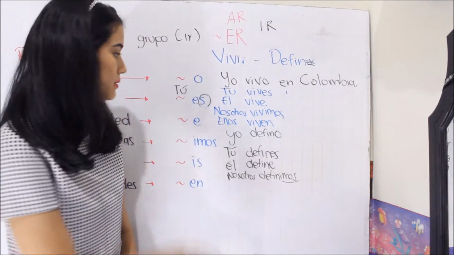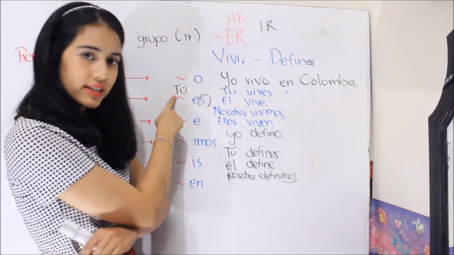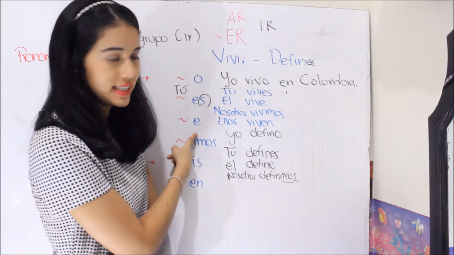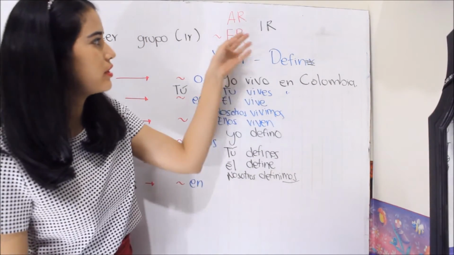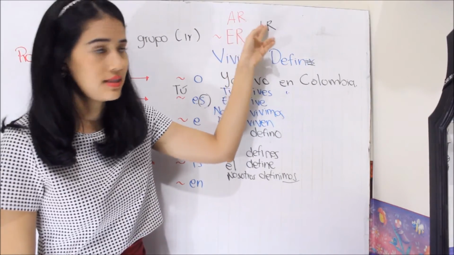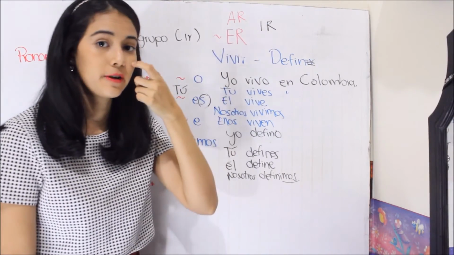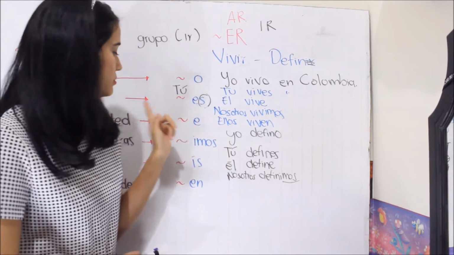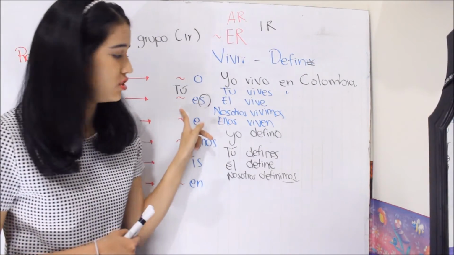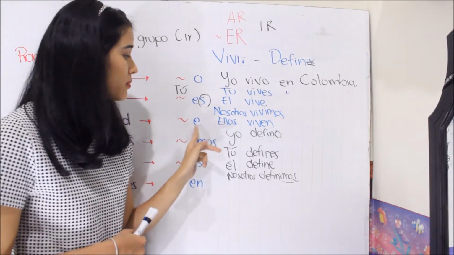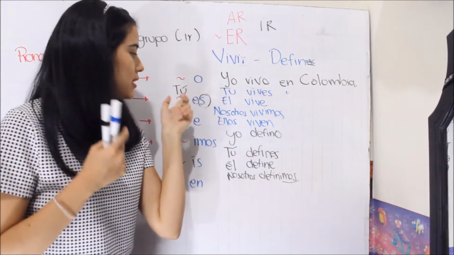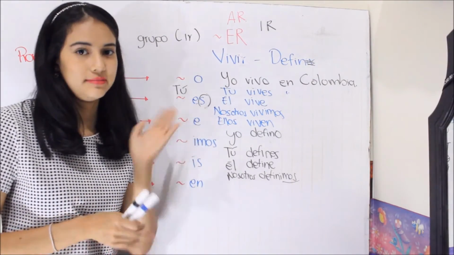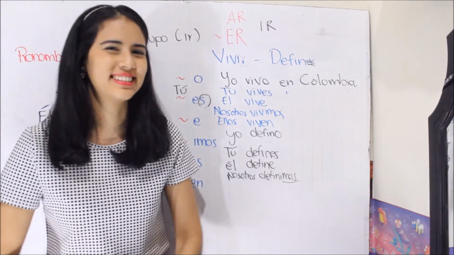But what is the difference? Tú always uses the s, and here we don't need the s. So when you're going to do the conjugation in these groups, to make the difference between this pronoun's termination and this pronoun's termination, remember that the s is for tú. Okay, I hope you understand.